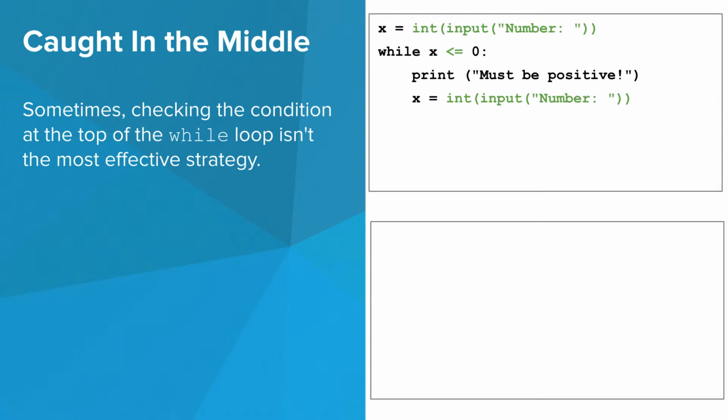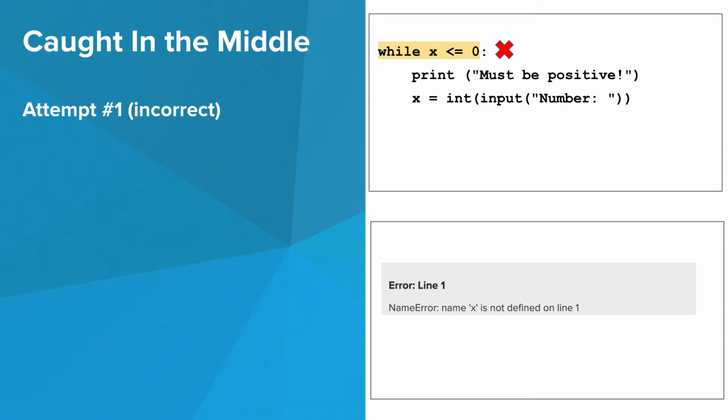This program asks the user for a number, and it keeps asking them for a different number until the number they enter is positive. In this program, we have to repeat the same line twice, once outside the loop and once inside. Repeating code is generally bad and should be avoided. So how do we rewrite the program with only one copy of this line? Let's just get rid of the first instance of the line.